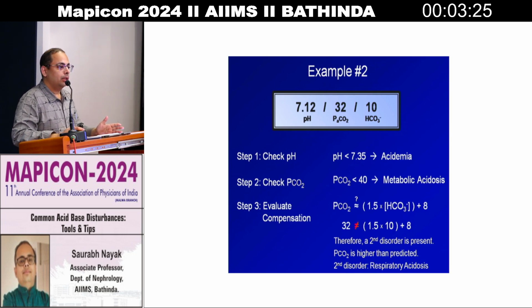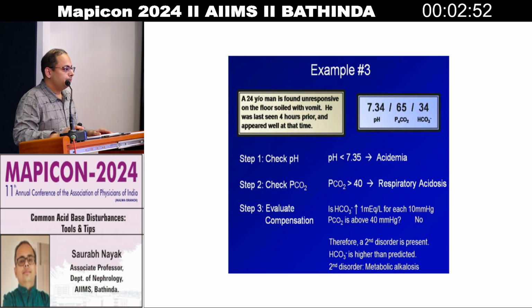Now let's use the formula. Winter's formula is 1.5 times bicarb plus 8, so that comes to around 22. The compensated PCO2 should be 22, but the actual PCO2 here is 32. That means there is another disorder raising the PCO2 from 22 to 32, and that is a respiratory acidosis. So with the trick we are right that the disorder is not compensated, and with the formula we know that there are mixed disorders: a metabolic acidosis with a coexisting respiratory acidosis.